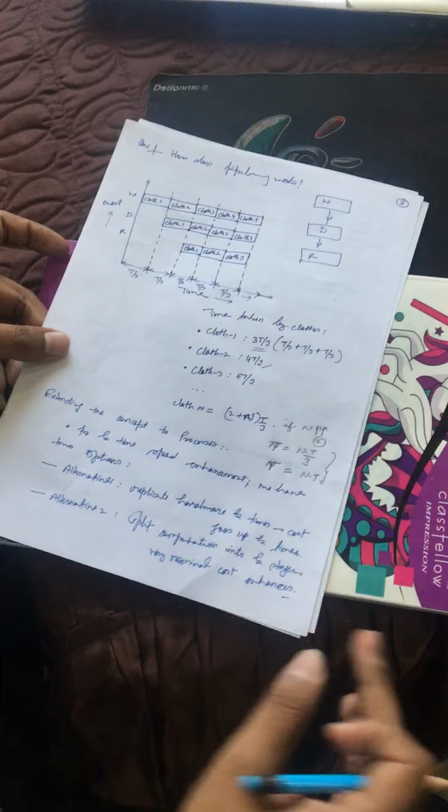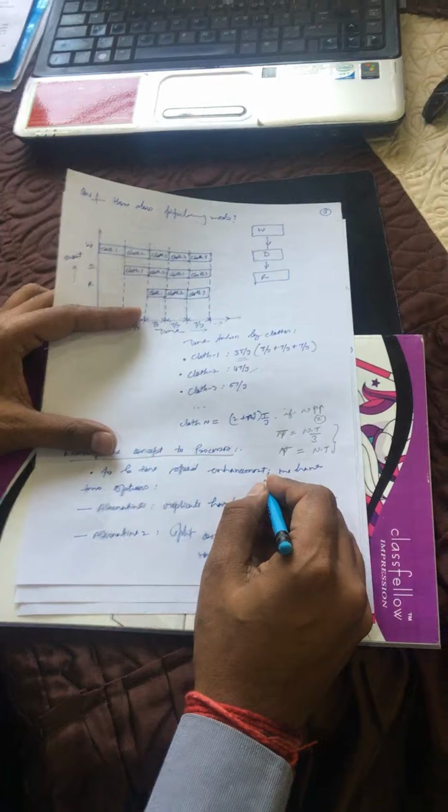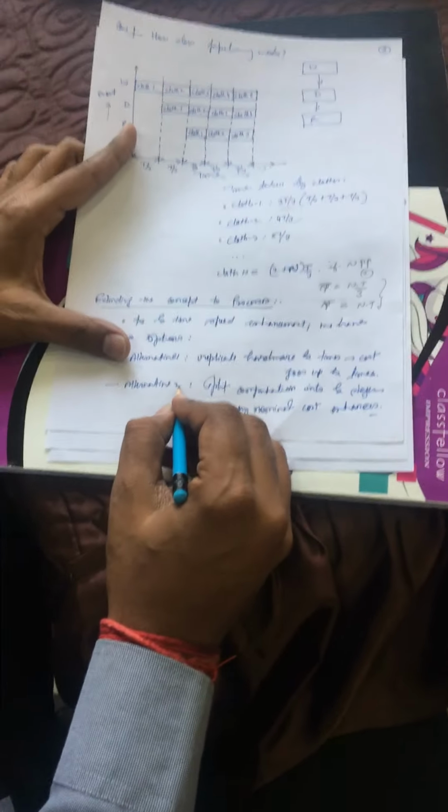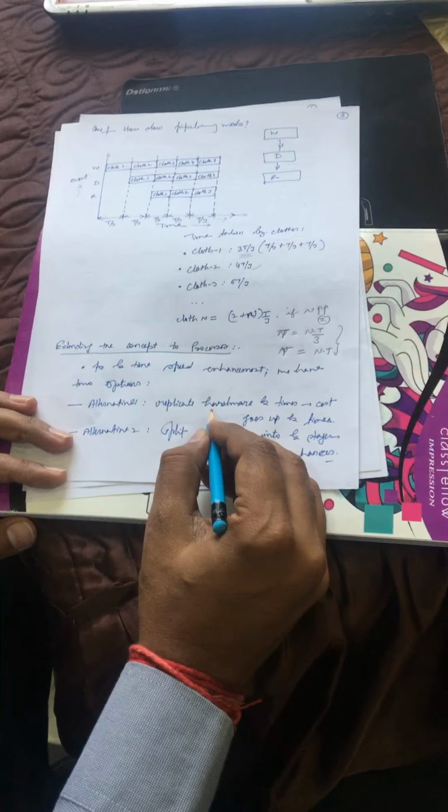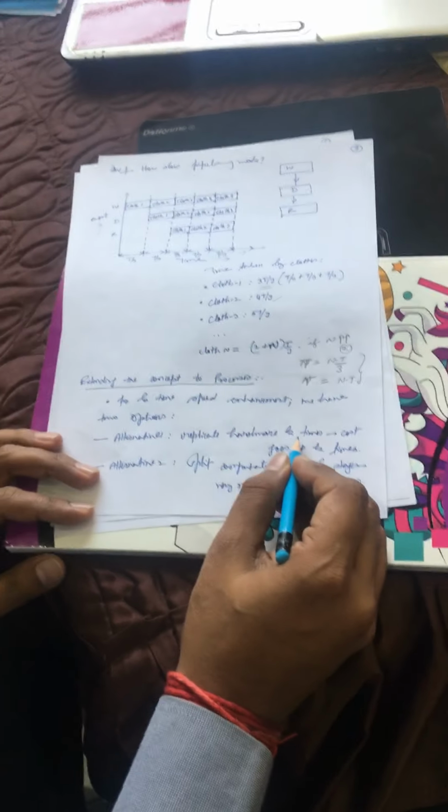This was the example from our real life, where we considered the washing machine example. We can extend the same concept to the processor. So let us come to the processor side. For k times speed enhancement, we have 2 options. In alternative 1, we replicate the hardware k times.